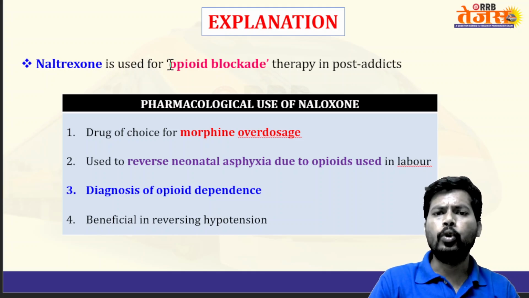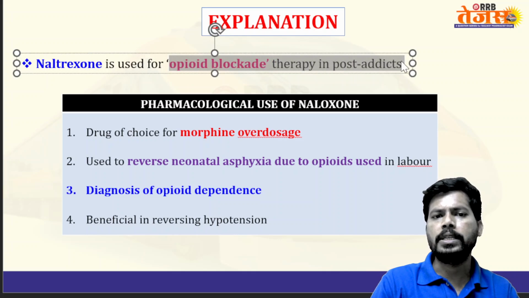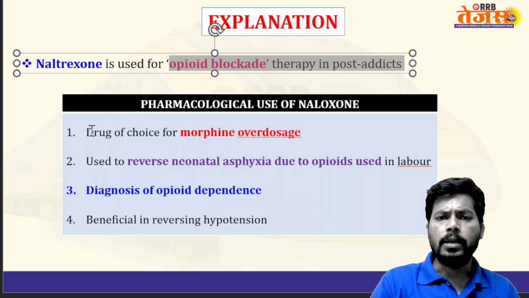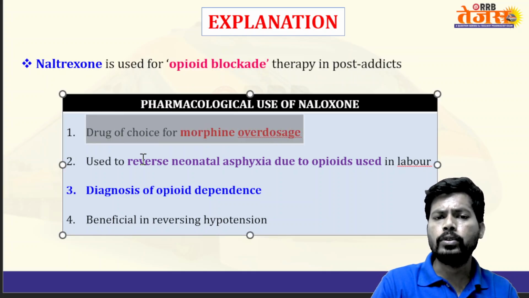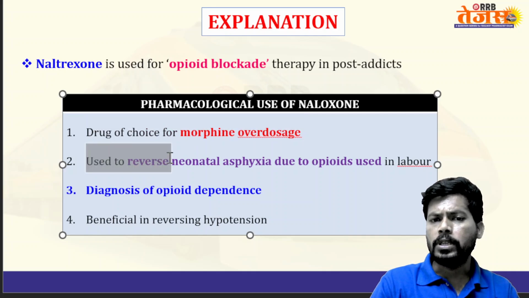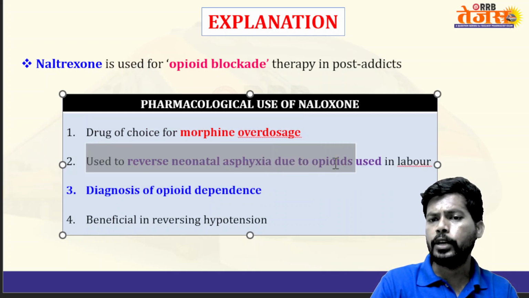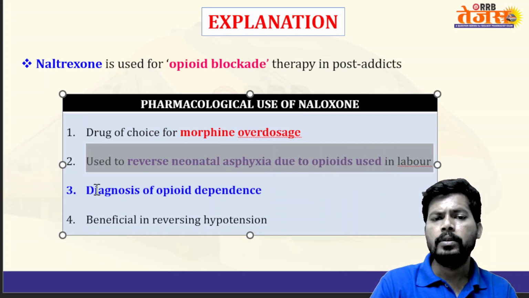Naloxone is used for opioid blockade therapy in post addicts, and it is the drug of choice for morphine overdose, used to reverse neonatal asphyxia due to opioids used in labor.